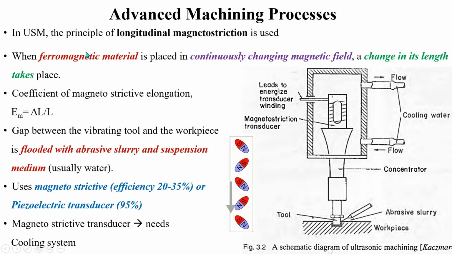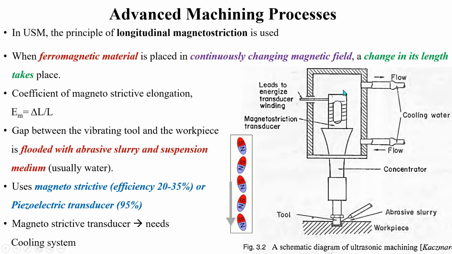And in case of ultrasonic machining process, we use two different types of transducer. One of which is the magnetostrictive transducer. Here the conversion efficiency is around 20 to 35%. That is, of the energy supplied to this ferromagnetic material, only 20 to 35% will get converted into mechanical vibration.